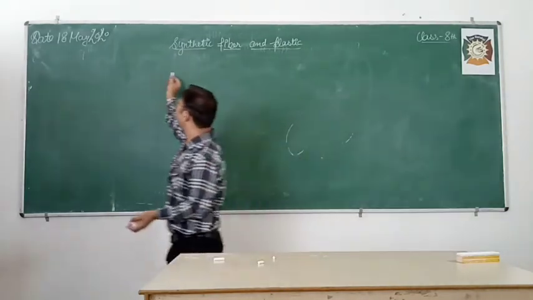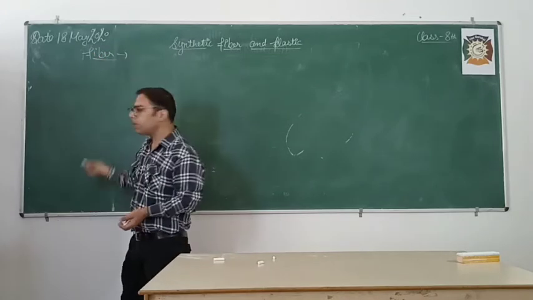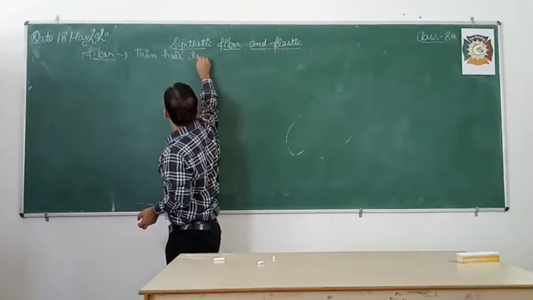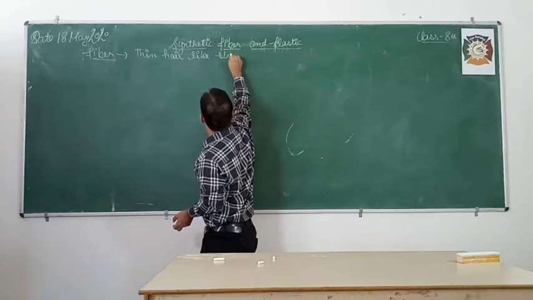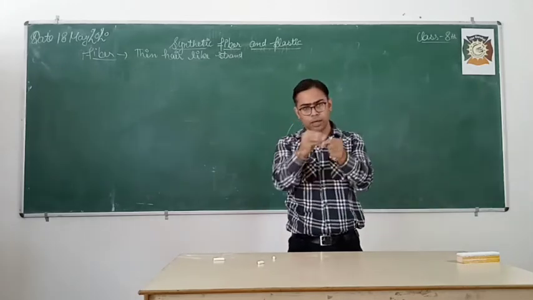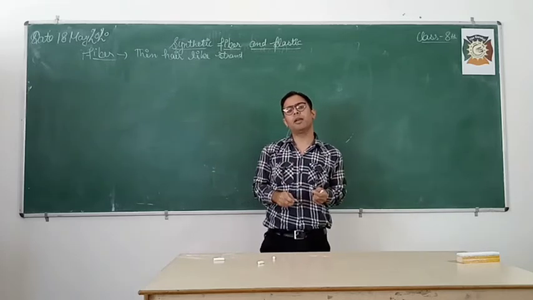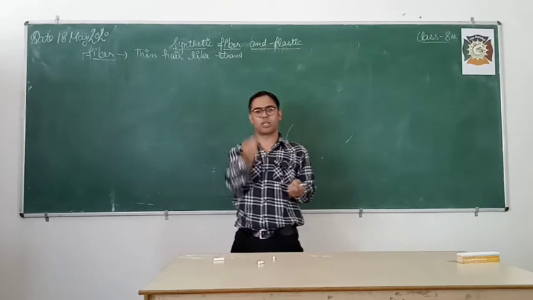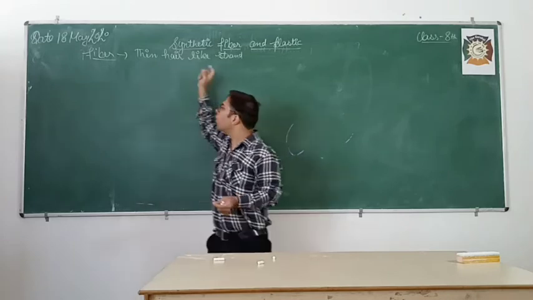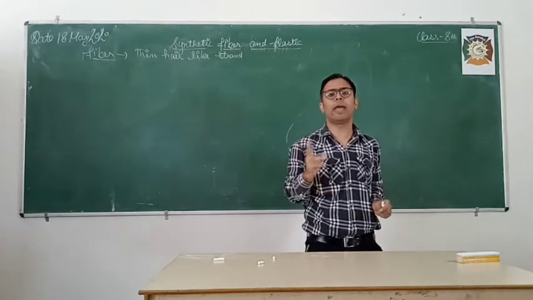Okay, so just take the first topic as fiber. Now, what is fiber? Thin hair like strand. Now, what happens if you take the fabric and you try to open the fabric or separate the fabric? You will find some straight thread like structure, and those thin hair like structures are known as fiber. So what is fiber? Thin hair like strand from which each and every fabric is made up of.